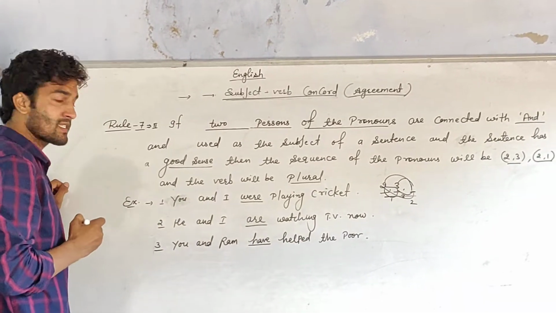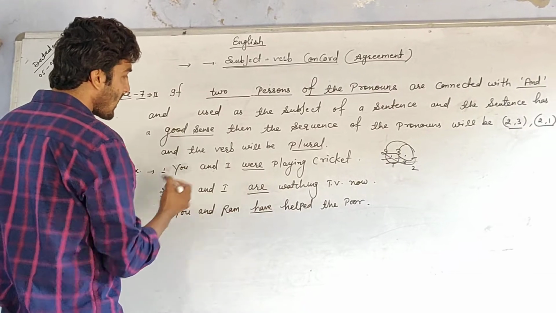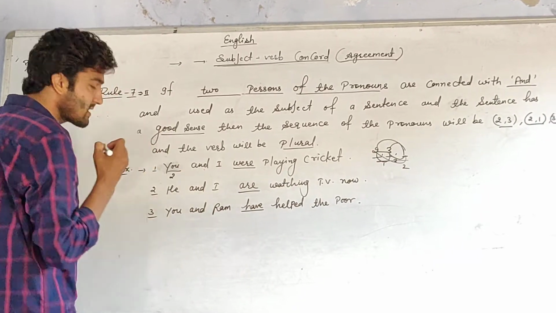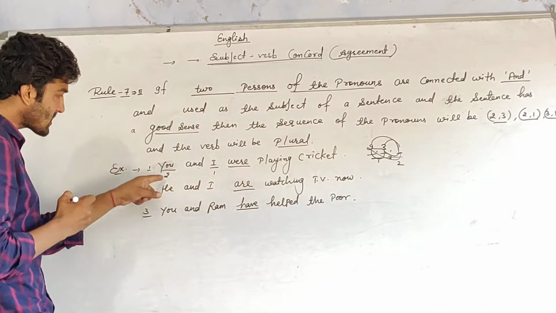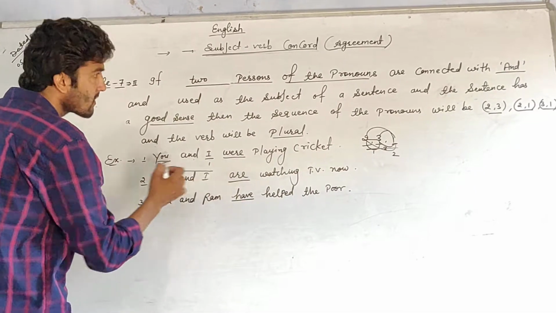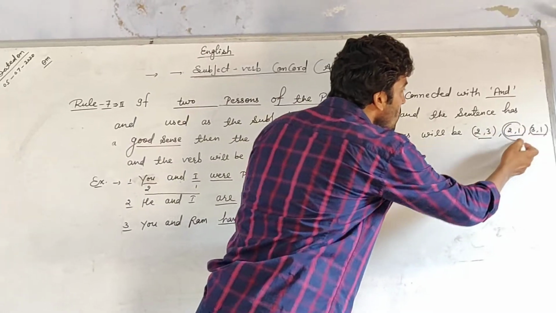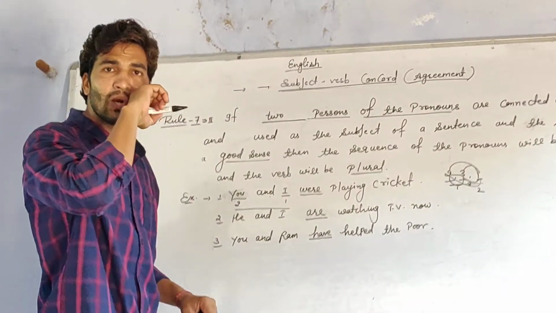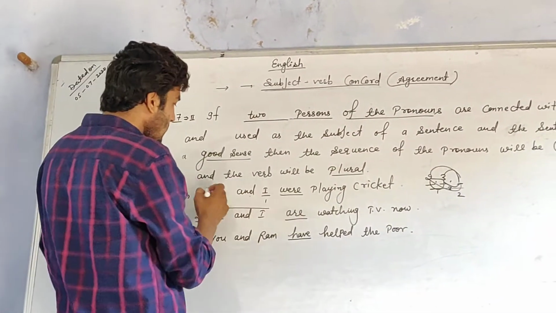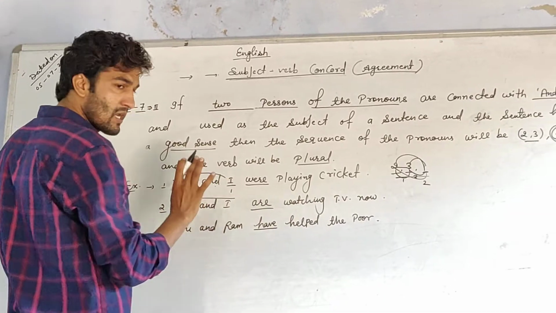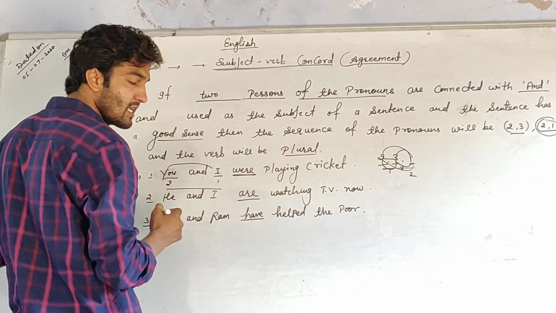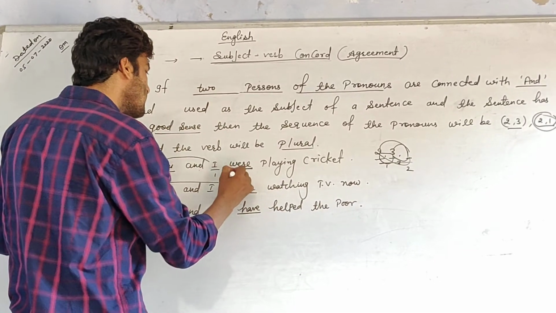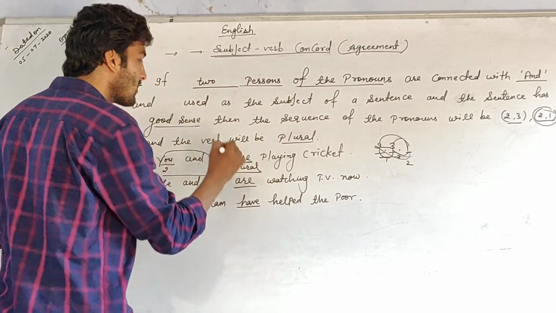So the very first example is you and I. You is the second person and I is the first person. So the sequence is 2, 1. And this subject is plural, so the verb will be plural. The verb given here is were, a plural verb.